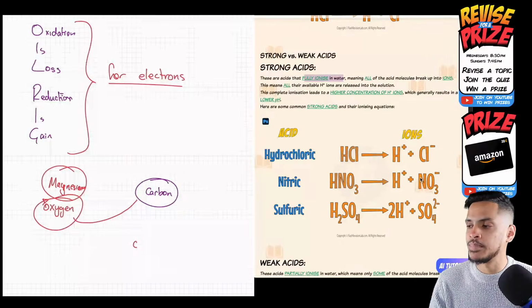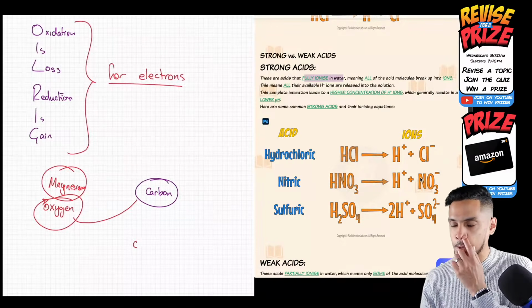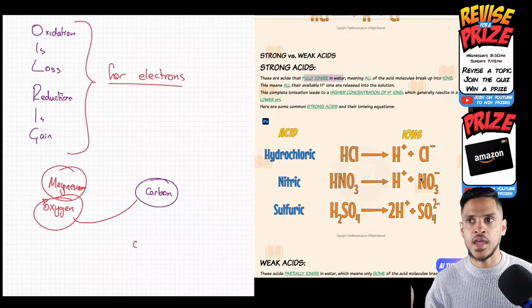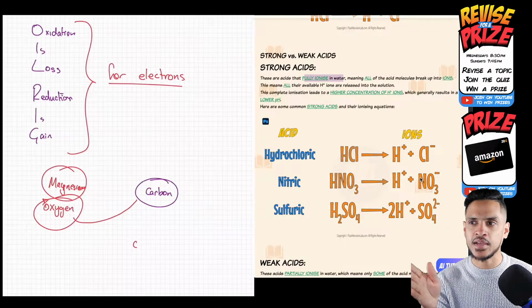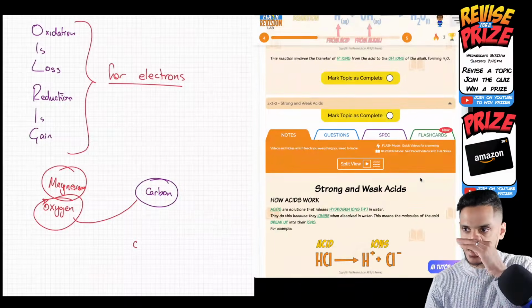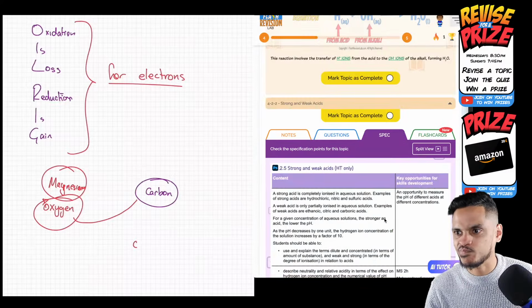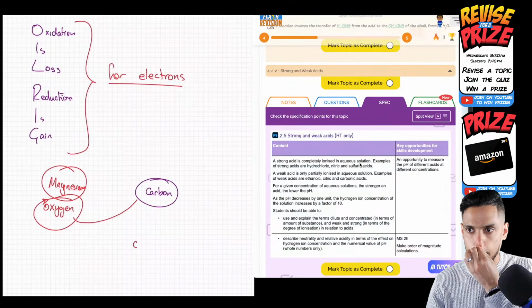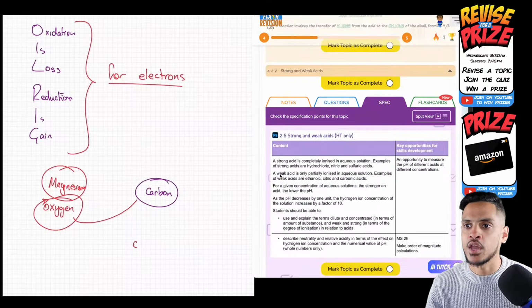Could you also say complete dissociation? Yes. Instead of ionize, you can use the word dissociate as well. That's more of an A-level term. In the spec, it says ionize, which is why the notes say ionize. Let me show you in the spec here. Look, there we go. A strong acid is completely ionized in aqueous solution. We've got examples here. A weak acid is partially ionized in aqueous solutions. And we've got examples here.